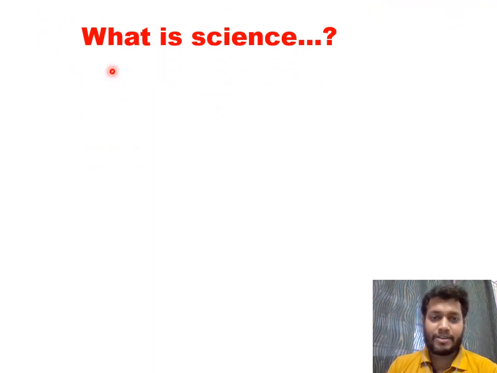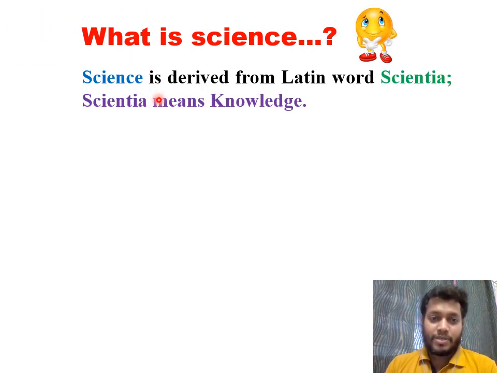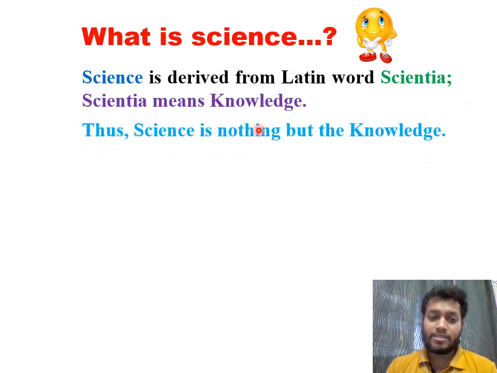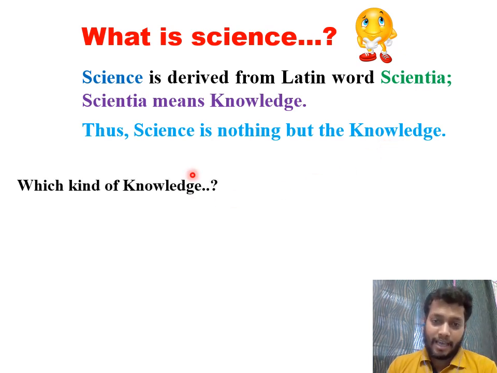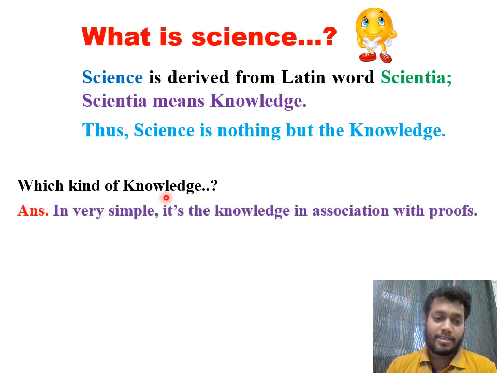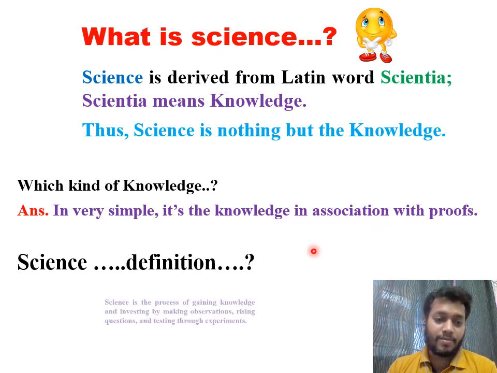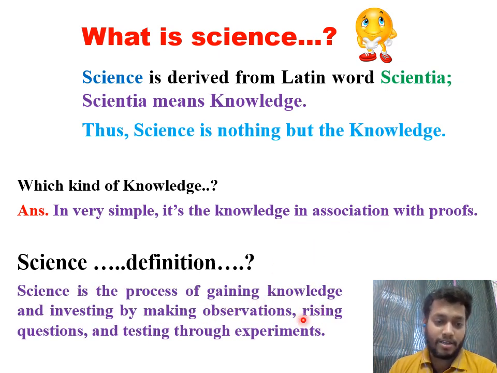Now the question comes to our mind: what is this science? How can we understand this science? What is the definition of science? Basically, science is a word derived from the Latin word scientia, and scientia means knowledge. Thus science is nothing but knowledge. Now the question comes to mind: if science is knowledge, then which kind of knowledge is it? In a very simple way, it is knowledge in association with proofs. It means we are doing something and we are getting the proof. That knowledge is nothing but science. In a proper definition, science is the process of gaining knowledge and investigating by making observations, raising questions and testing through experiments.